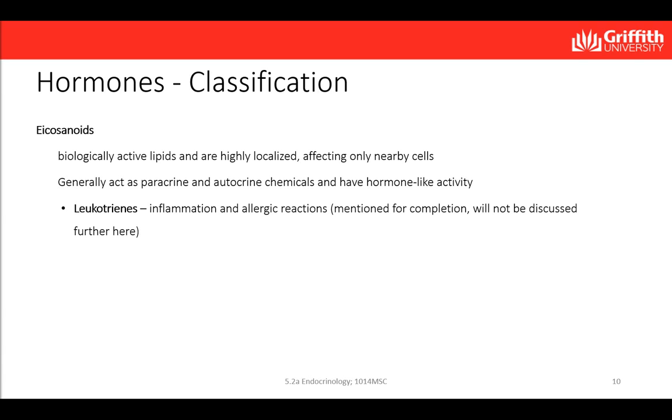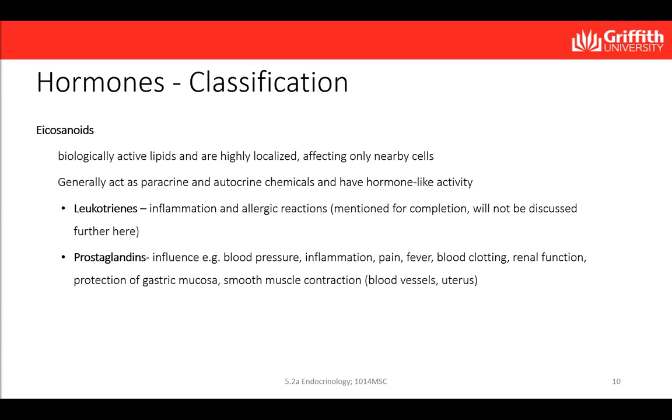Leukotrienes are signaling chemicals that mediate inflammation and some allergic reactions. Prostaglandins have multiple targets and have effects ranging from the control of blood pressure to inflammation, pain, fever, clotting, renal function, protection of the gastric mucosa, and smooth muscle contraction.